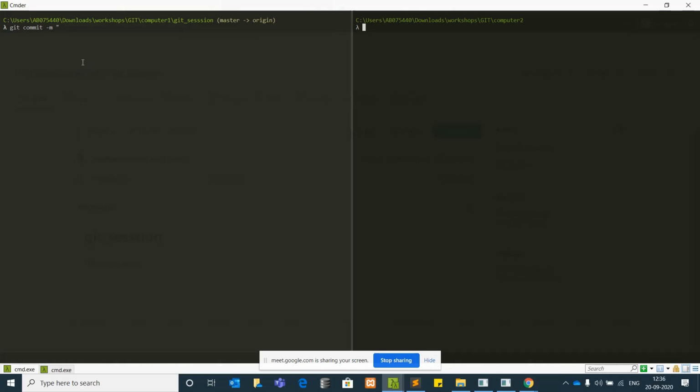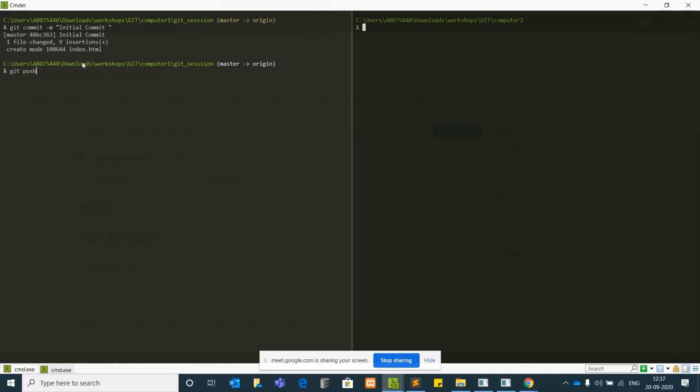How do you commit? git commit -m. The -m is used for putting in your message. So I will say initial commit. Whenever you are committing changes, make sure that you give a proper message to that commit. So when you find some problem in the repository, you can easily find the particular commit with this message. So git commit. Now this is in our local system and now we want to push it.